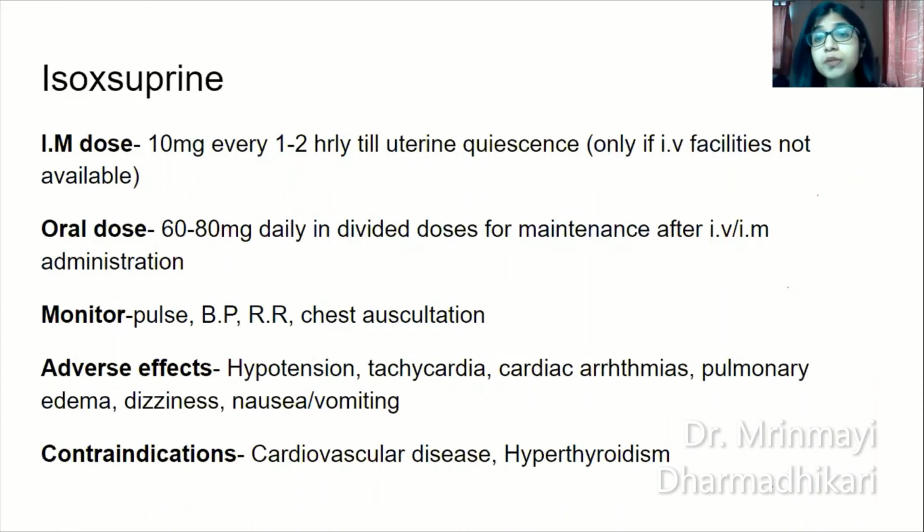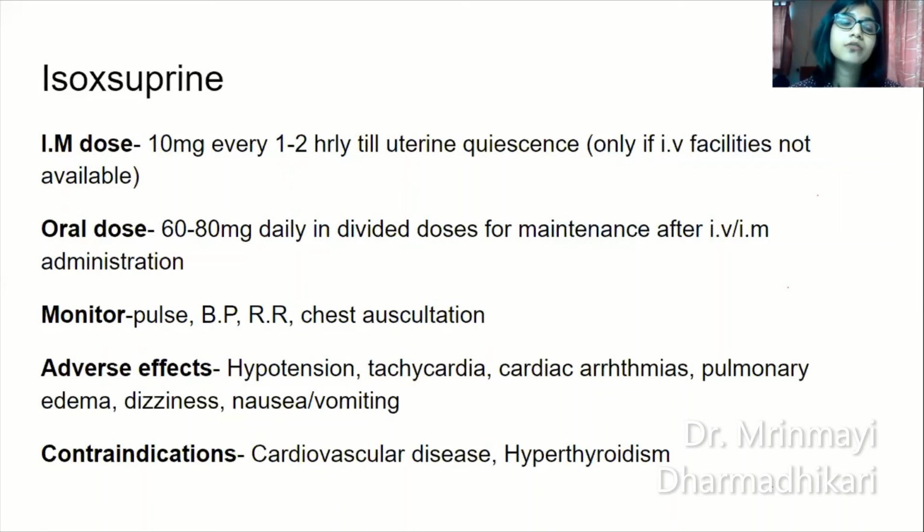Intramuscular dose should be used only if IV facilities are not available in your setup. Then 10 mg every 1 to 2 hourly till uterine quiescence. This is in acute preterm labor. Oral dose should be given as a maintenance therapy only after IV or IM administration. So the dose is 60 to 80 mg daily to be given in divided doses for maintenance therapy.